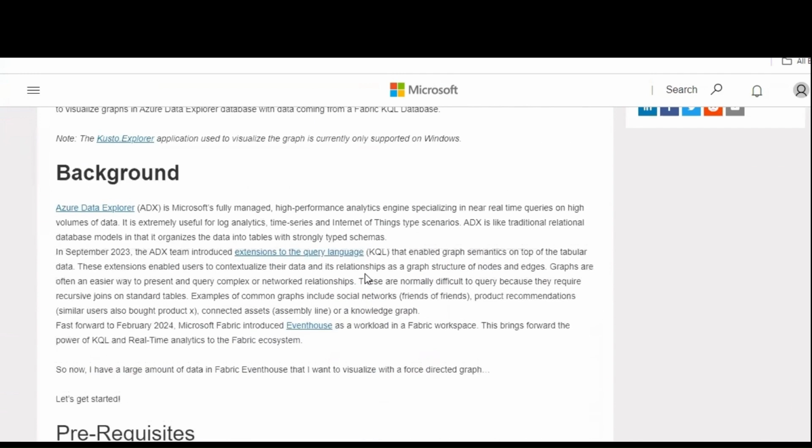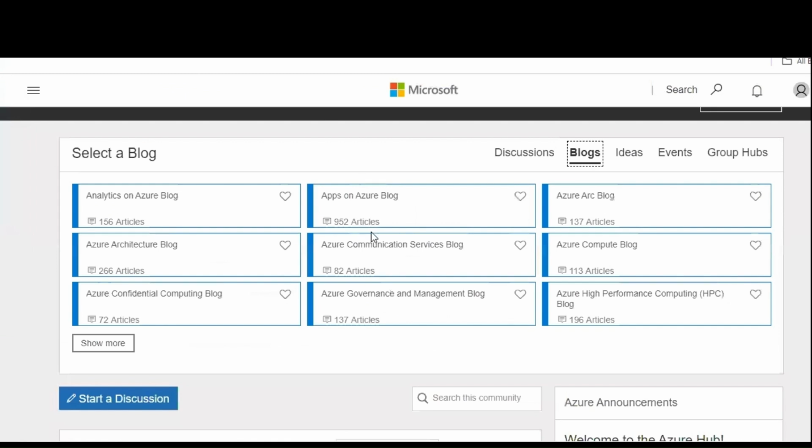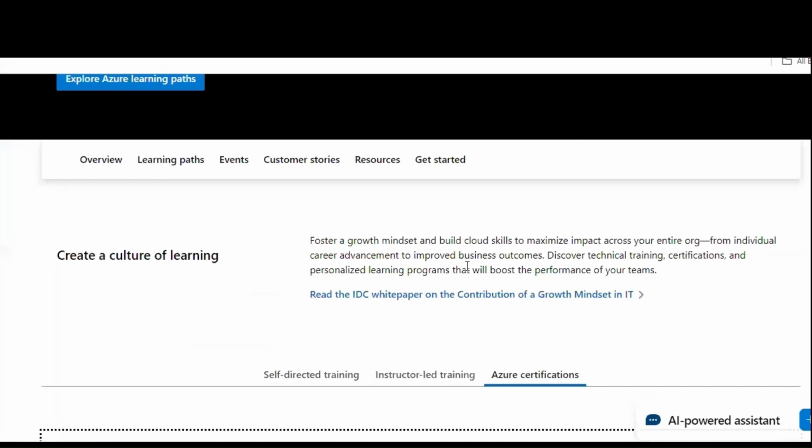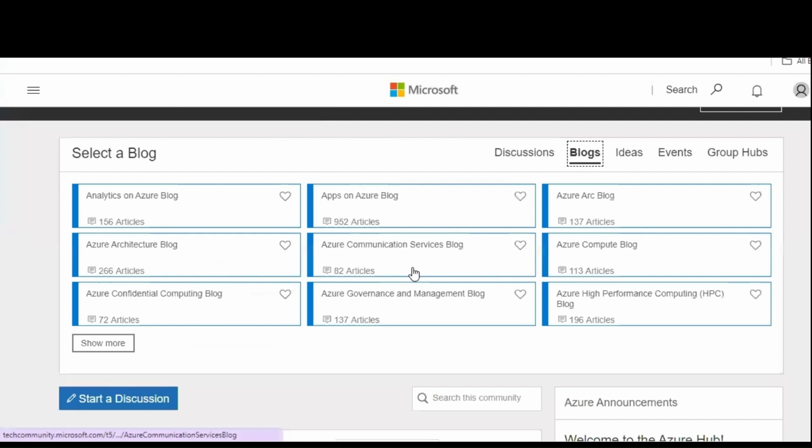You can have a look at this blog as well. Like this, if you join the Microsoft community, from there you can visualize all the blogs and services. Similarly, if you want to build skills in Azure learning, you can follow this website as well. So let's go back to our step-by-step guide.